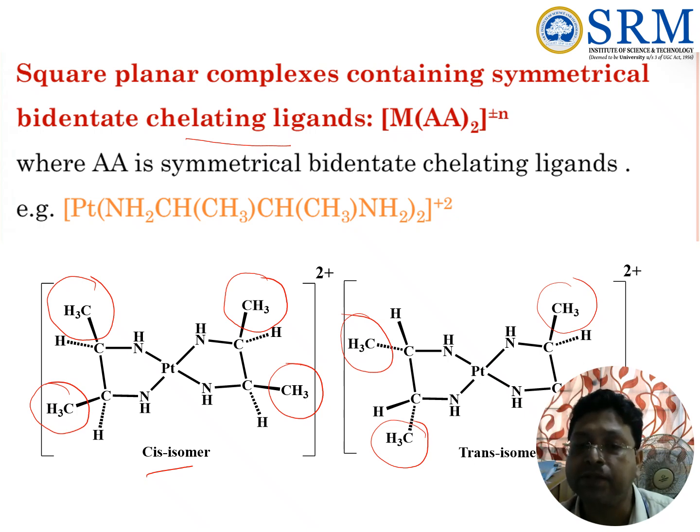Because of the trans orientation of these two methyl groups with respect to the other two, we call it a trans isomer. The molecular formula is the same, but due to the spatial disposition of the methyl groups, one isomer is called cis and the other trans.